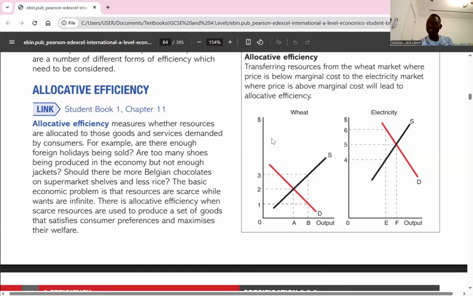Then there's maximizing social surplus. It is still allocative efficiency if consumer surplus and producer surplus are maximized, because the combination of producer surplus and consumer surplus will bring about maximizing social surplus. So there's social surplus if both producer surplus and consumer surplus are maximized. Do you get that? So the graphical representation of allocative efficiency is this.